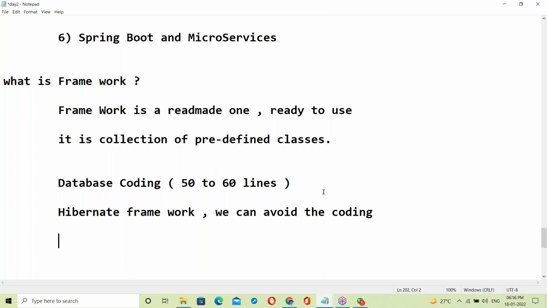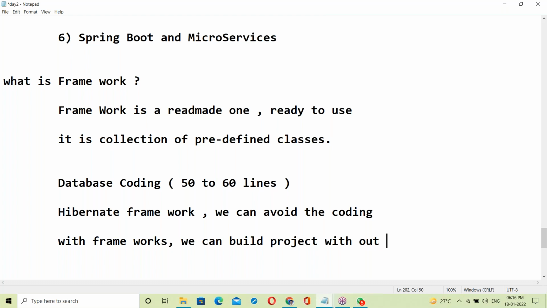Framework is ready-made, ready to use without writing code.